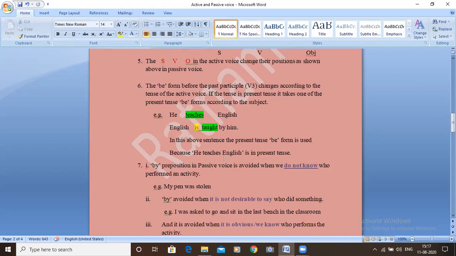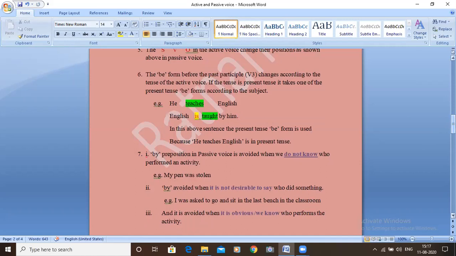So you have to be very careful about identifying the tense of the sentence. Okay, it is unlike direct indirect speech. Many students get confused between active passive voice and direct indirect speech because in direct indirect speech tense changes. In active passive voice it is not the same case. It does not happen like that. Whatever the active voice tense, the same tense is retained in a passive voice.